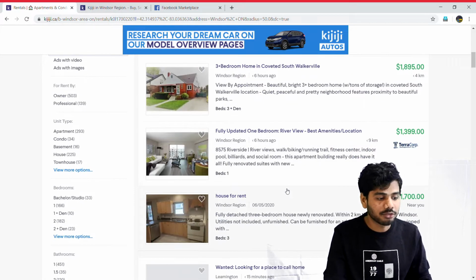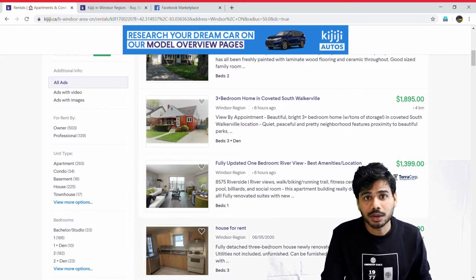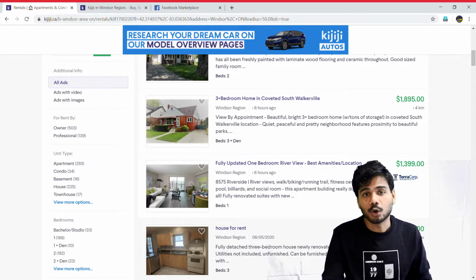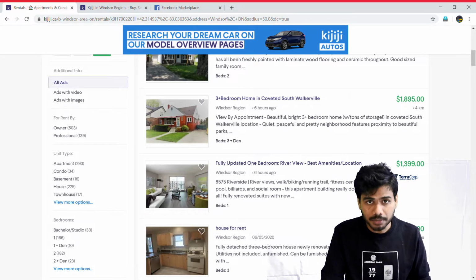And what are the factors you have to look into? The first thing is you have to see how far it is from your college and whether there is a bus stop nearby, because it has to be very easy for you to commute. So make sure there's a bus stop close to your house. If you want to go for groceries, you have to take the bus, because initially everybody will not have a car. It's always better to take a house close to a bus stop.